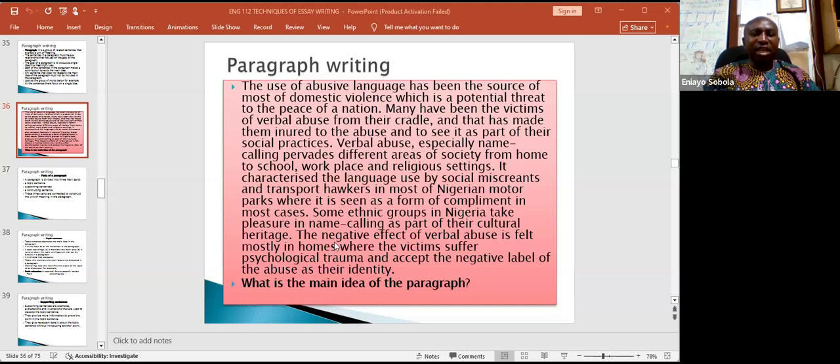The final sentence says the negative effects of verbal abuse are felt mostly in homes where the victims suffer psychological trauma and accept the negative label of the abuse as their identity. Meaning that the whole focus is trimmed down to the effect of the abuse, especially verbal abuse. And verbal abuse is a form of abusive language because it's the verbal form.